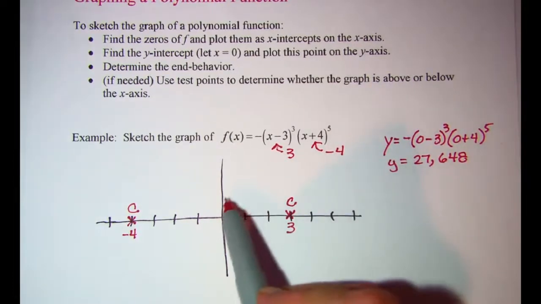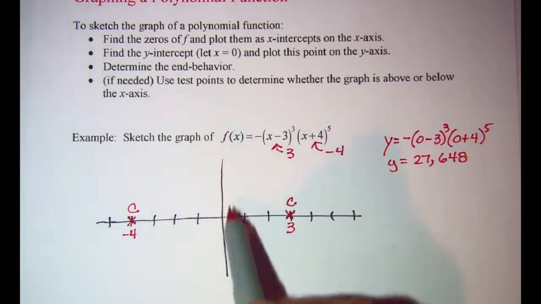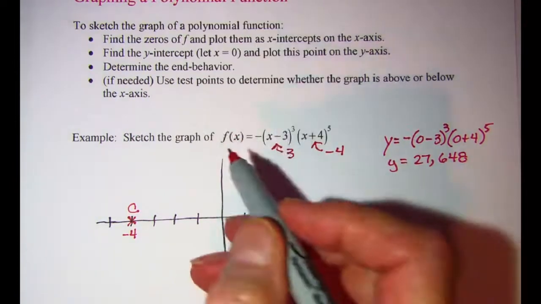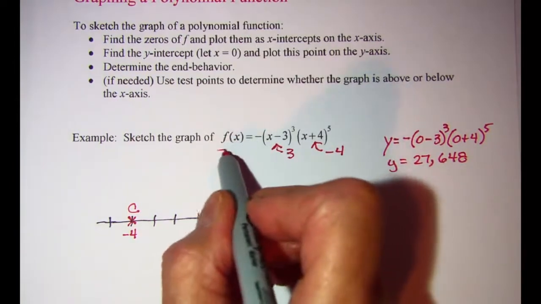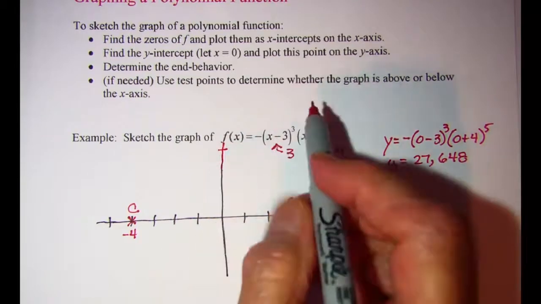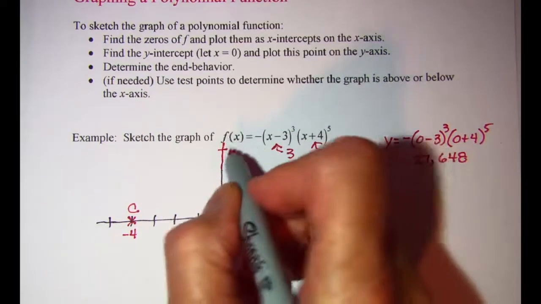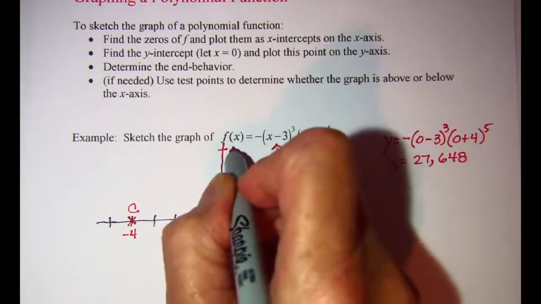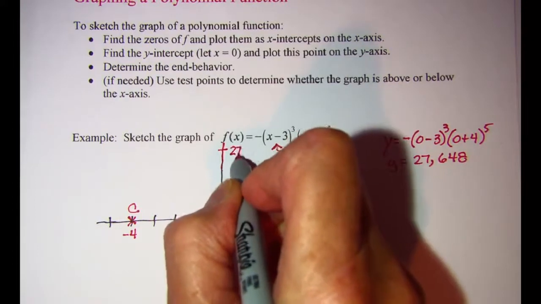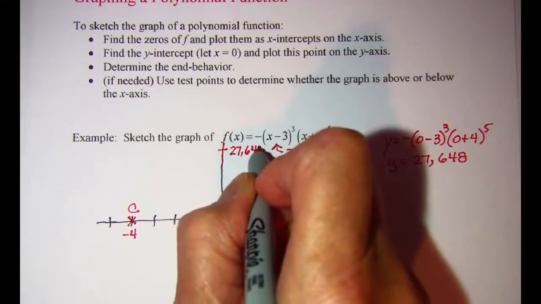I'm obviously not going to number my y-axis that high, but I can indicate up here that my graph is going to intersect the y-axis at that number, 27,648.